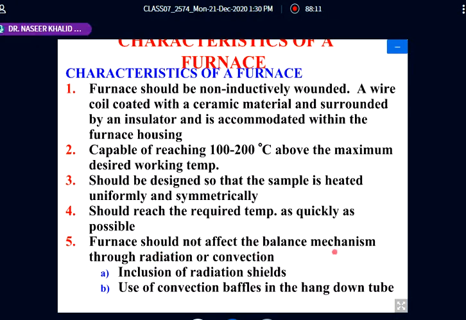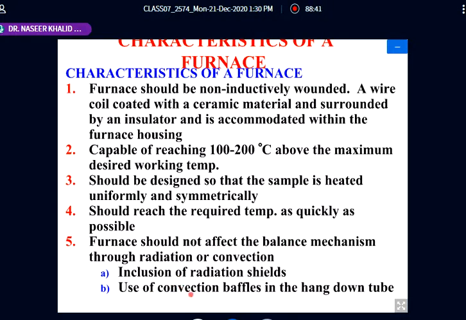The furnace should not affect the balance mechanism through radiation and convection. These two are the mechanisms for the effect due to the thermal gradient. This could be done by inclusion of radiation shielding. So a radiation shield should be used between the balance and the heater.